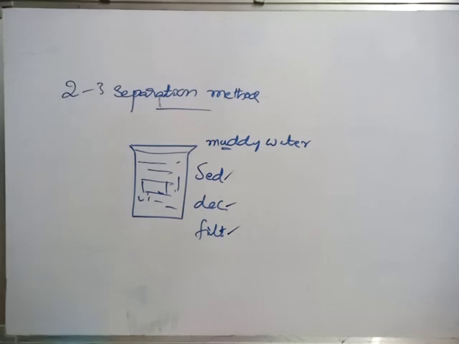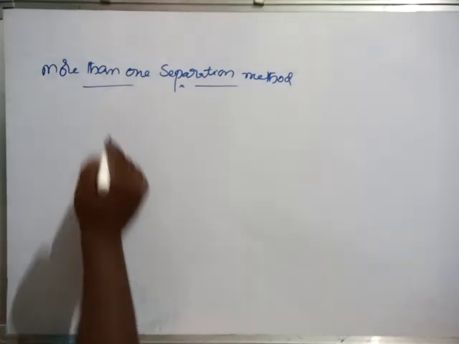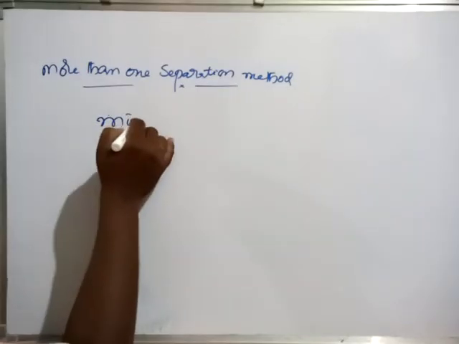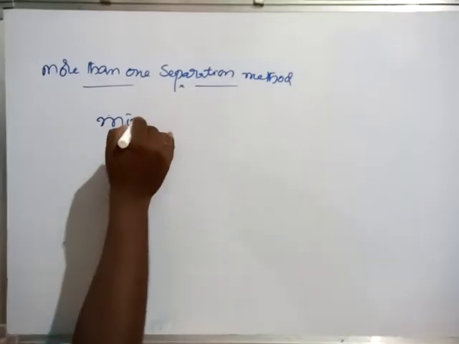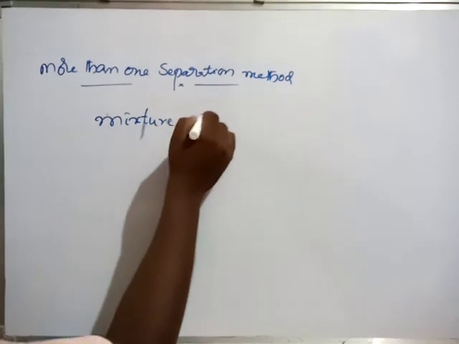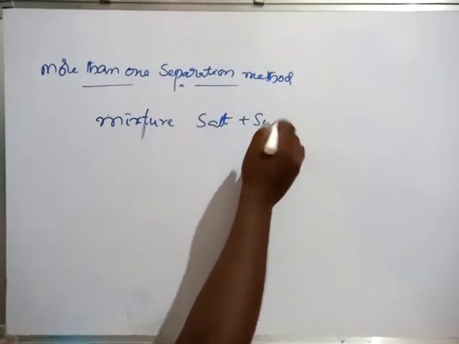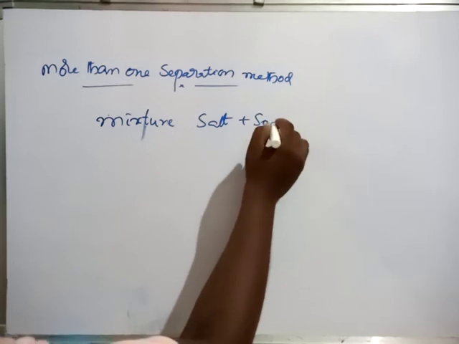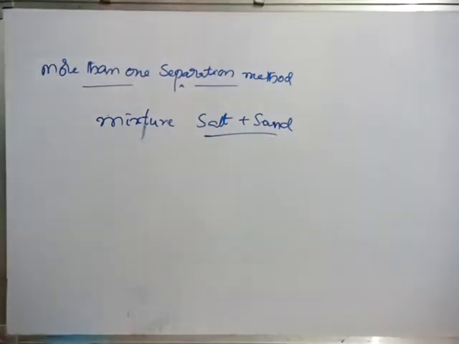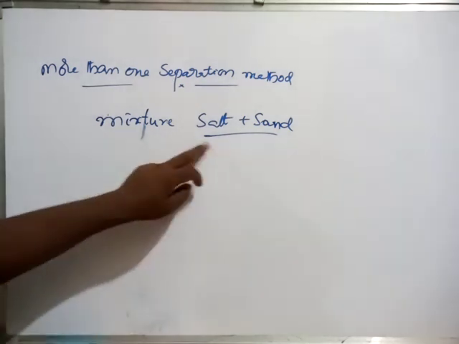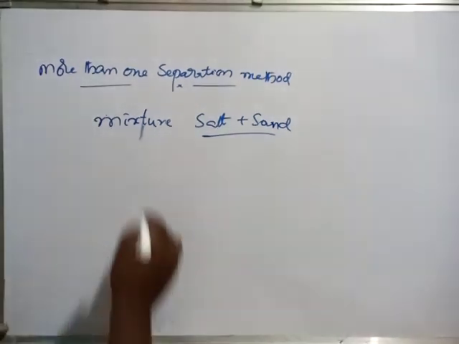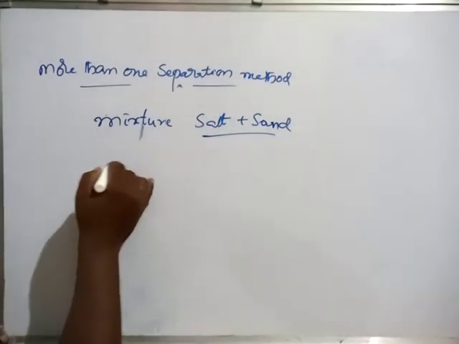Okay? And for this, I want to give one example. We have to take a mixture of salt and sand. We take some mixture of salt and sand, and in this mixture we add some water.